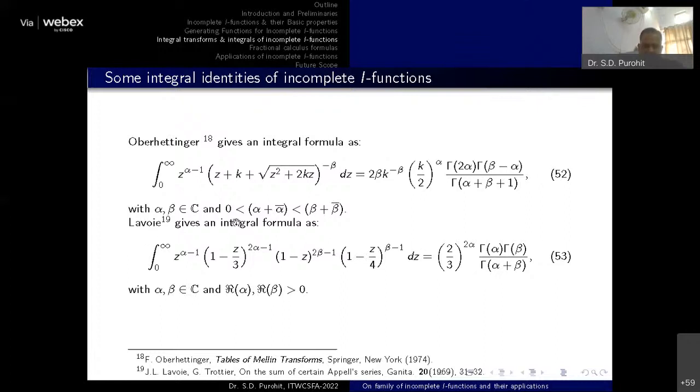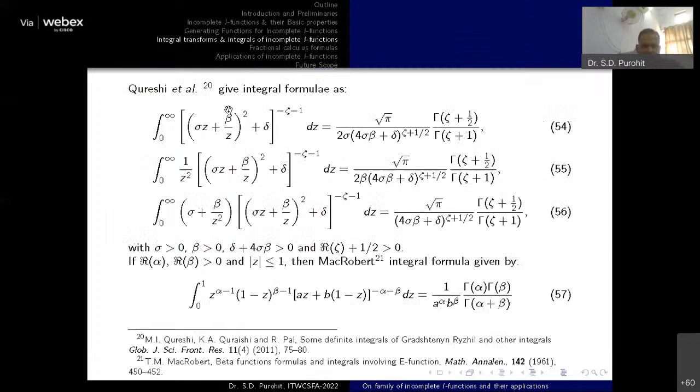And again, another formula which we are going to use is this one. These integrals are already available in the literature. So along with these integrands, if we consider our function, that is the incomplete I function, we will be providing a generalized form of the integration. Again, Qureshi et al. defined these three integrals which are very popular in the literature. And again, MacRobert also defined these two integrals. So these integrals will be used for our results.